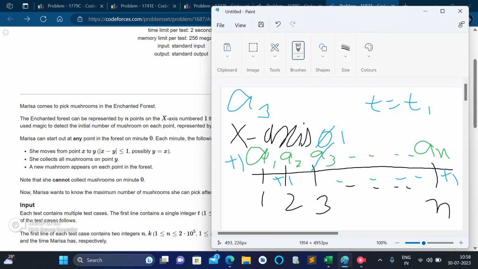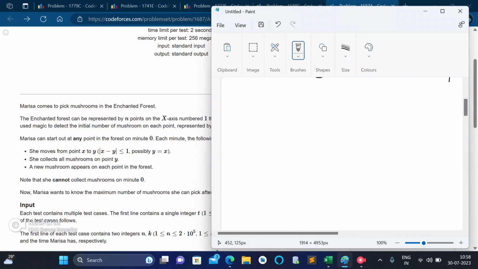So how is 1 minute calculated? Suppose you are on a3 and you move to a4. When you move from a3 to a4, it takes 1 minute. We have to tell in time t how many maximum mushrooms we can collect.